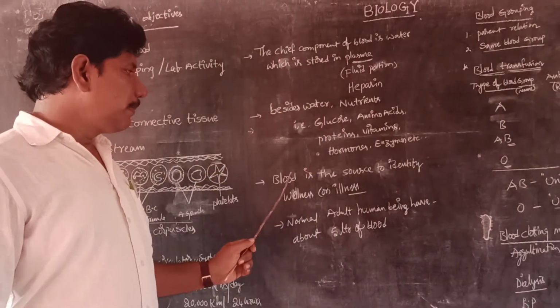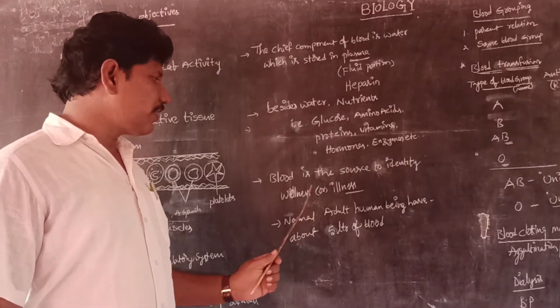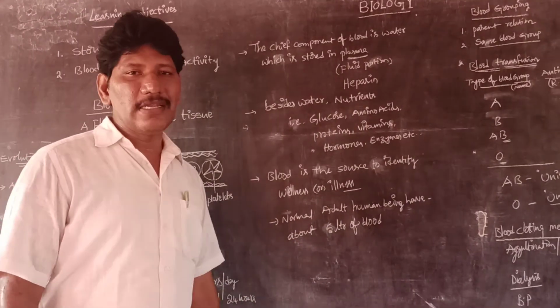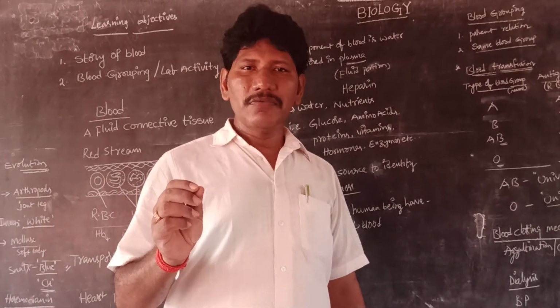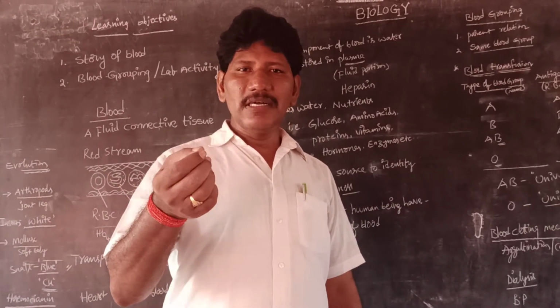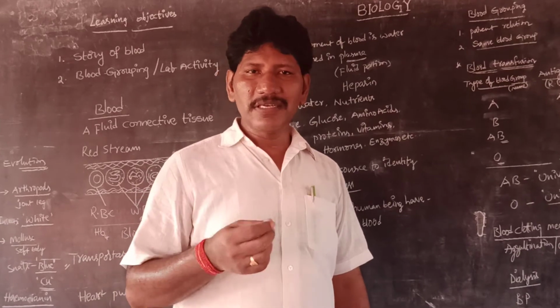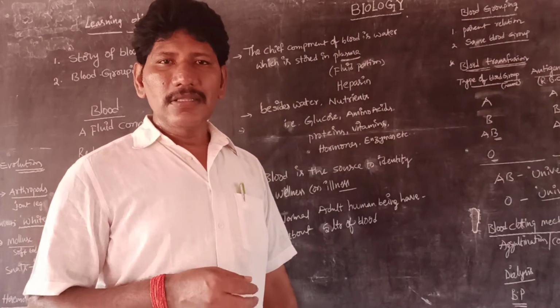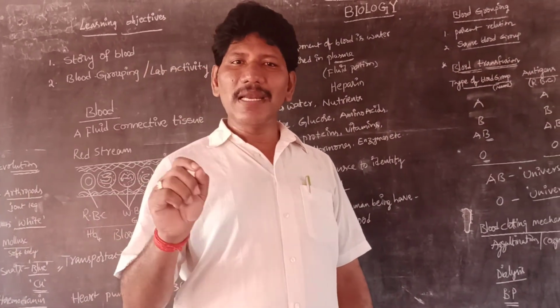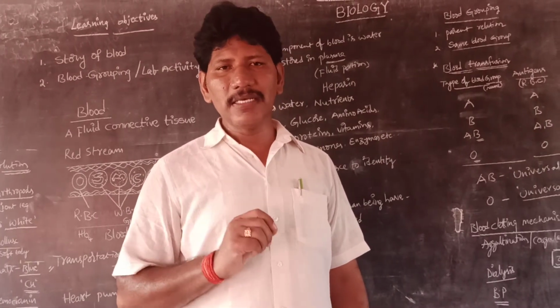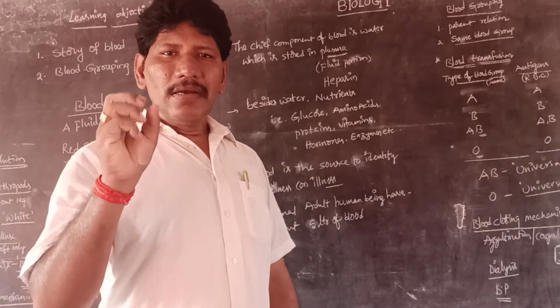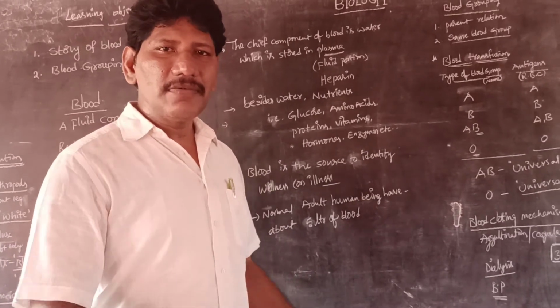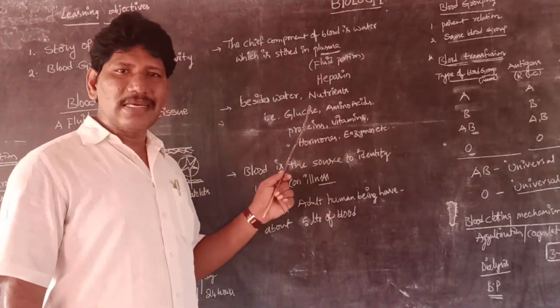So blood is the source for identifying wellness or illness. Blood is the index of our health. Usually whenever we feel illness or weakness and consult a doctor, the doctor may prescribe a blood test. Why? Because we can identify pathogens hidden in the blood infection.